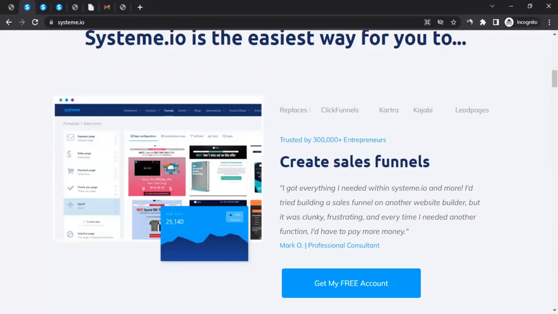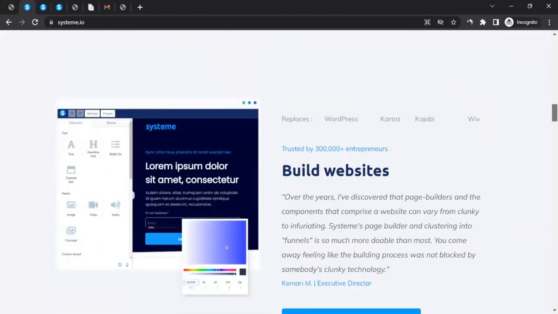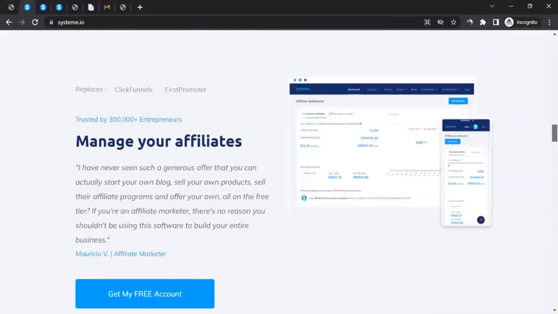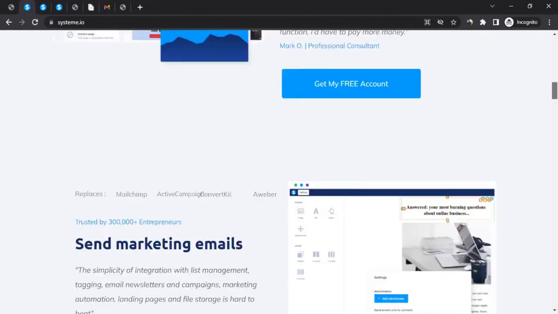You would be able to create sales funnels, send marketing emails, build websites, or manage your affiliates. So even if you have your own products or services and you want affiliates to promote them, you could use Systeme.io as an affiliate program manager and recruit affiliates to promote you as well. So all these things you can do.